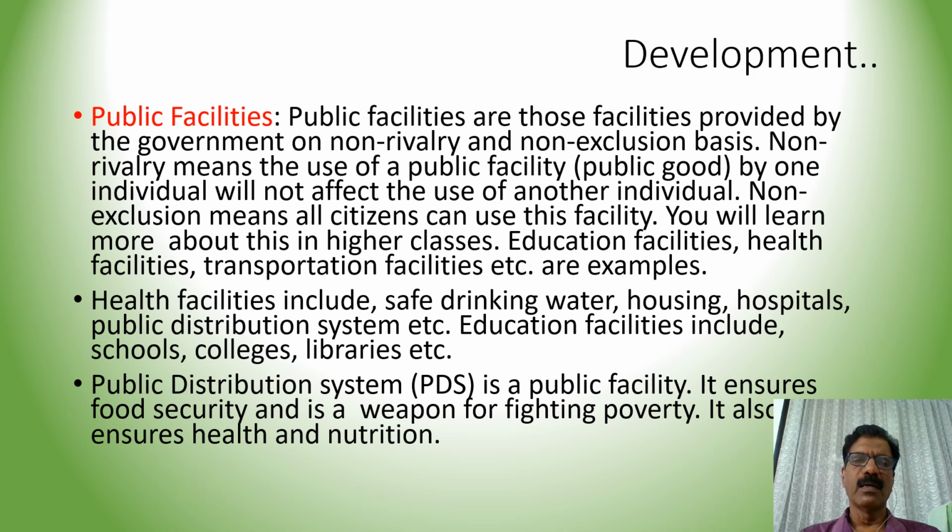Okay. Now, what is public distribution system? Public distribution system is a public facility. Through public distribution system, food grains and other essential things are distributed to the people. This system ensures food security and is a weapon for fighting poverty in the country. This ensures health and nutrition of the people.